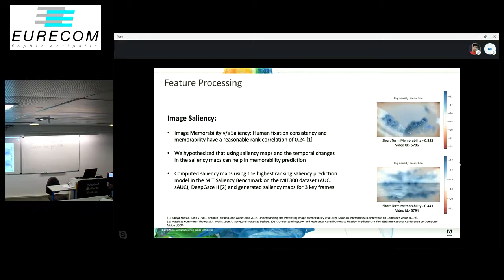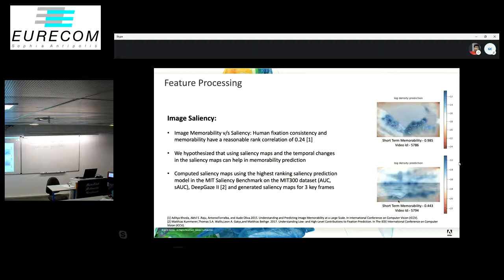We hypothesized that saliency maps can help in predicting video memorability. For example, I have some videos on the right and their saliency maps overlaid on them. You can see in the top right video that the saliency maps are fixated on specific objects, while in the bottom right video they're more spread across the scenery. These things also correlate with the memorability scores, with the first one having a higher score of 0.985 and the second one having a score of 0.443.